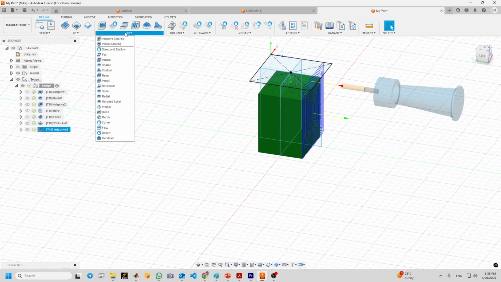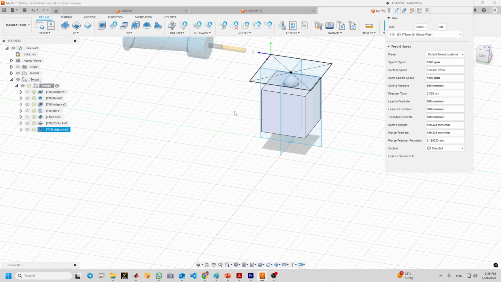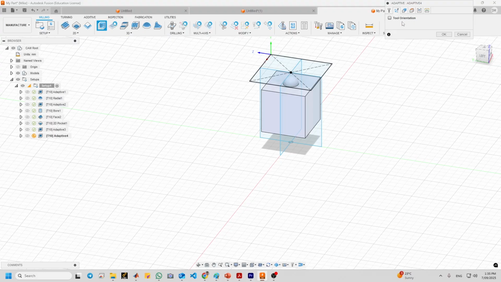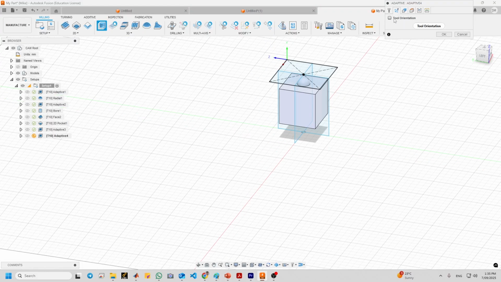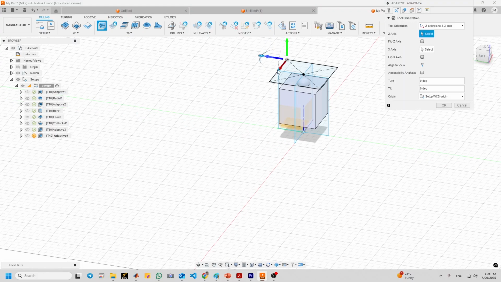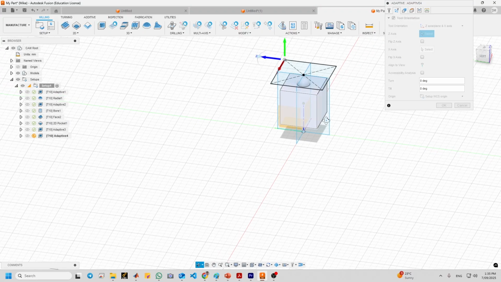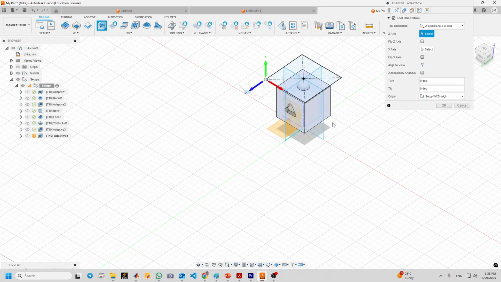Again, we go to 3D adaptive clearing. So it is the same, the tool tab. We go to the multi-axis, tool orientation. The z-axis should be this way. Let me change this a little bit. And the y-axis should be upwards.